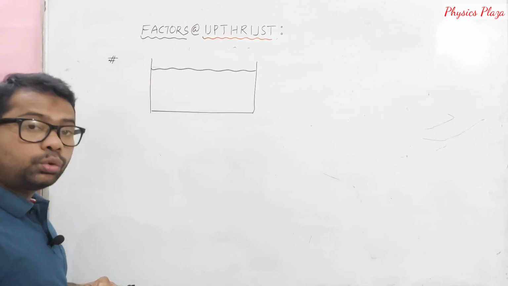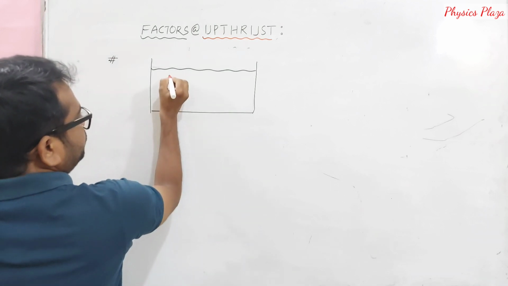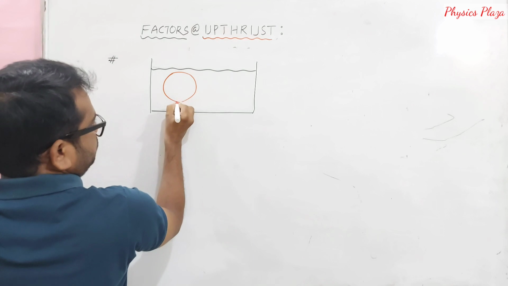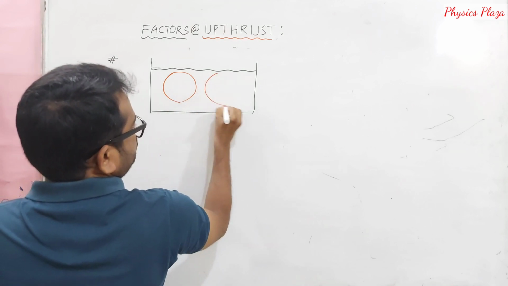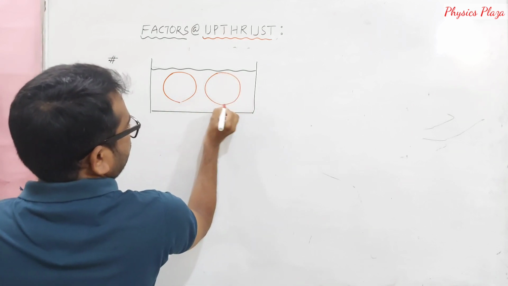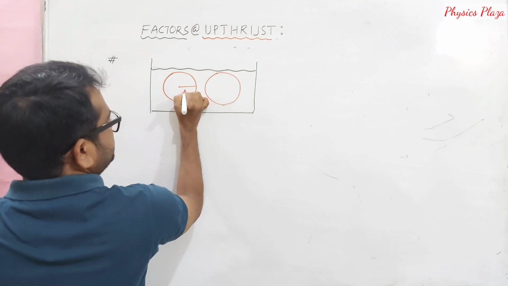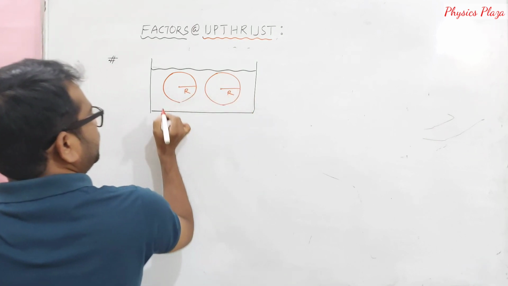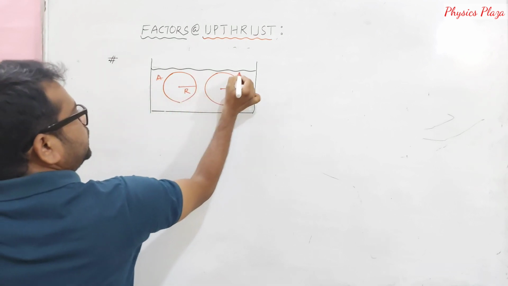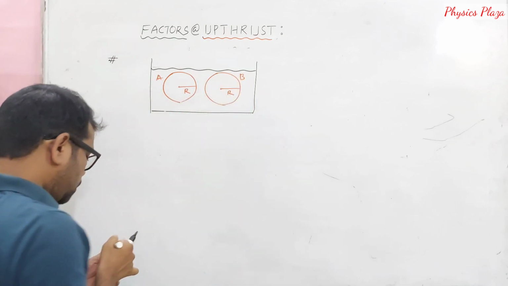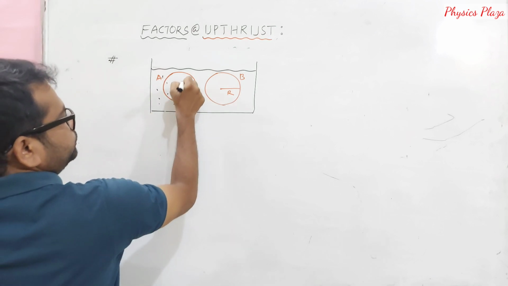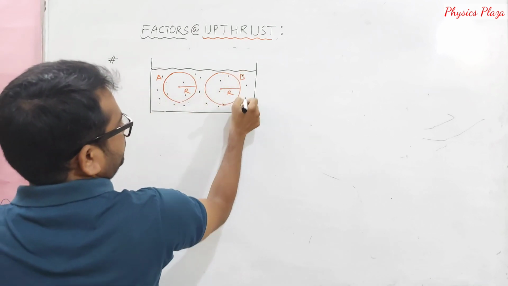So let us take two spheres. Its radius is capital R. Let us say this is A and this is B. Both are submerged completely in a liquid, obviously the same liquid.